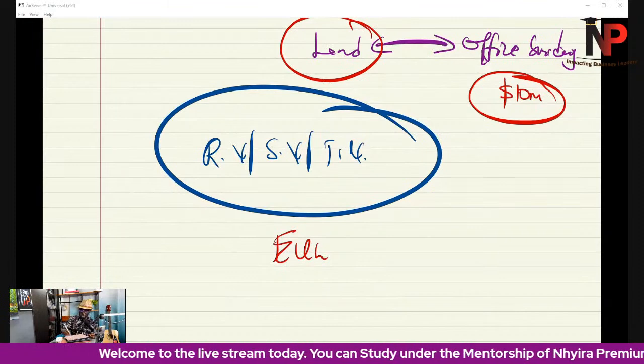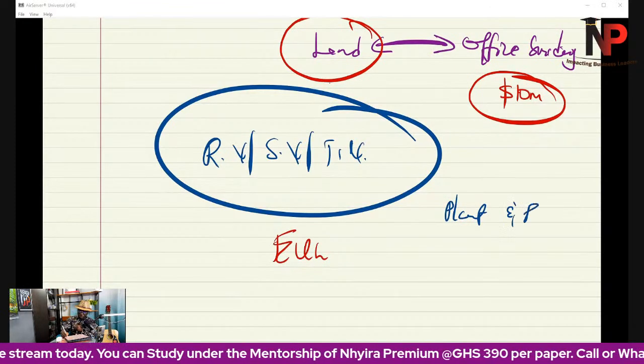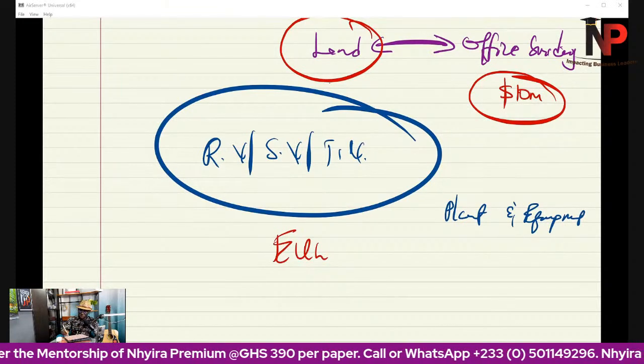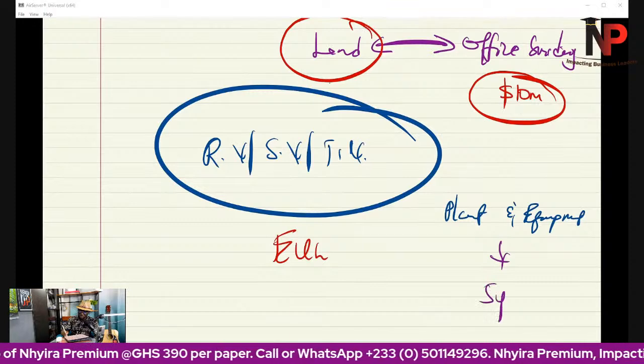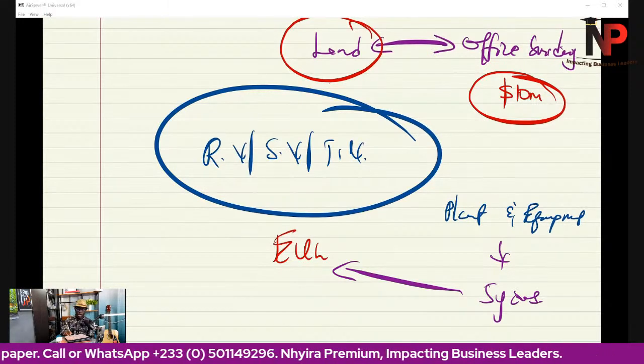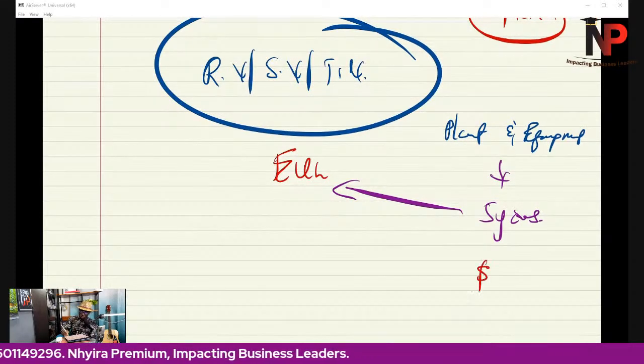So, for instance, if we bought a plant and equipment, and we say that we're going to use it for 5 years, that becomes the economic useful life. Now, when we use it for 5 years, we are going to sell it for whatever. Let's say we bought it for $2 million.